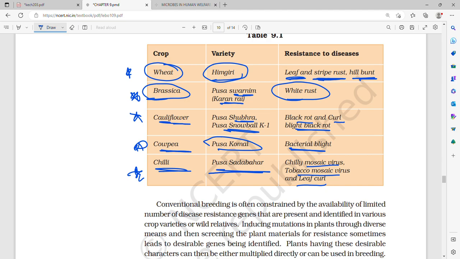Then cauliflower, Pusa Shubhra and Pusa Snowball K1, which is resistant to black rot and curl blight black rot. Then cowpea variety is Pusa Komal. It is resistant to bacterial blight. Then crop is chili. Variety is Pusa Sadabahar. It is resistant to chili mosaic virus, tobacco mosaic virus, and leaf curl.